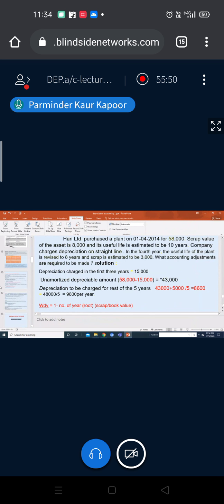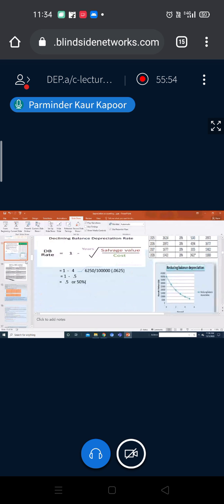Let me take you to that. Here it is. This is the formula: 1 minus the number of years root of scrap upon cost. So suppose your method is changing and the scrap value is changing, then write the new scrap value here, divided by cost.